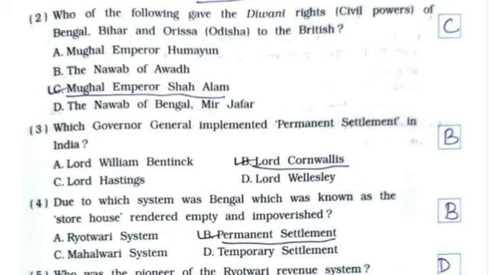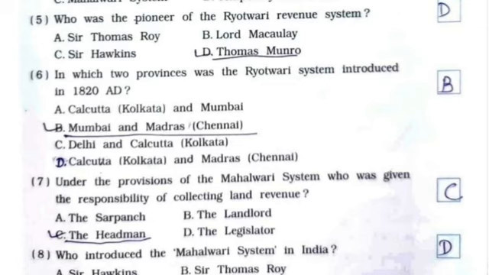Third, which Governor General implemented permanent settlement in India? It's option number B, Lord Cornwallis. Fourth, due to which system was Bengal, which was known as the storehouse, rendered empty and impoverished? It's option number B, permanent settlement. Fifth, who was the pioneer of the Ryotwari revenue system? It's option number D, Thomas Munro.